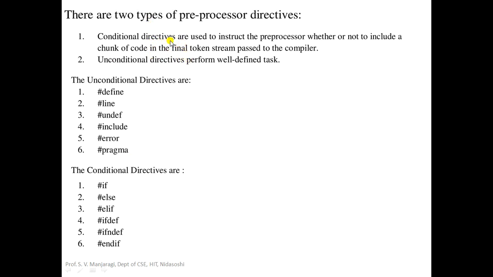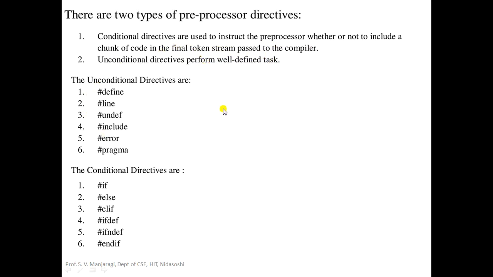That is, conditional directives are used to instruct the preprocessor whether or not to include a chunk of code in the final token stream passed to the compiler. Whereas in unconditional directives, no condition will be tested here, so they perform a well-defined task.